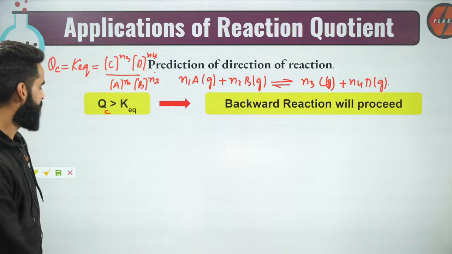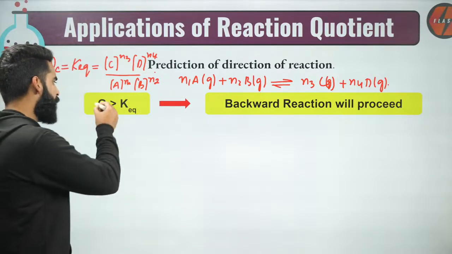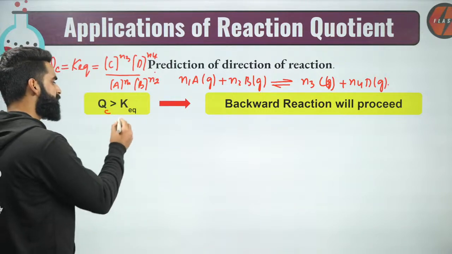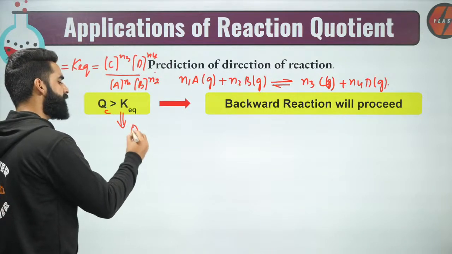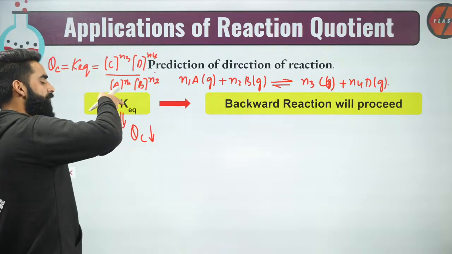Now, if I have any reaction whose QC value is greater than KEQ, QC wants to get equal to KEQ, so QC must reduce its value, then only its value will get equal to K equilibrium.